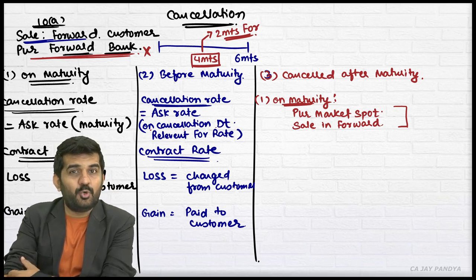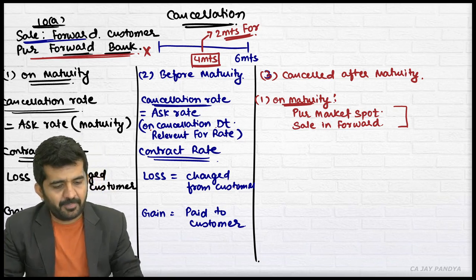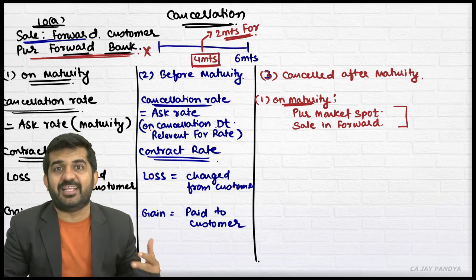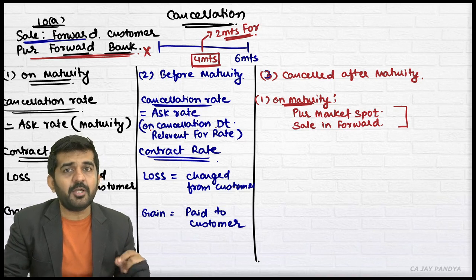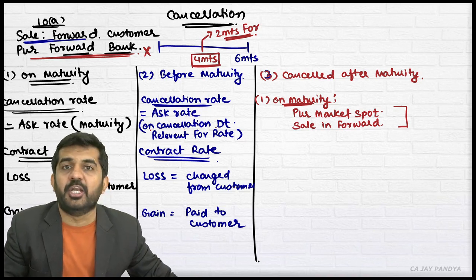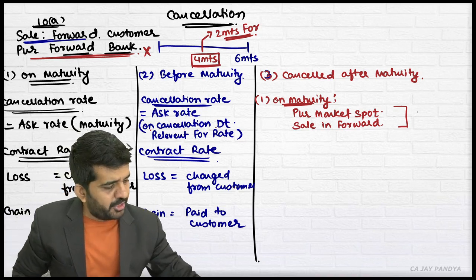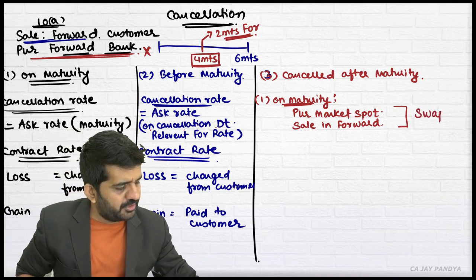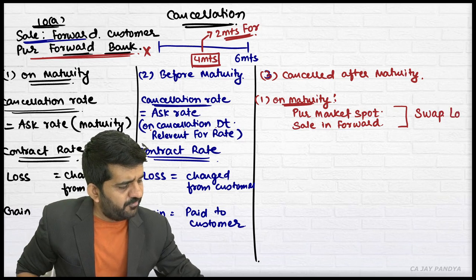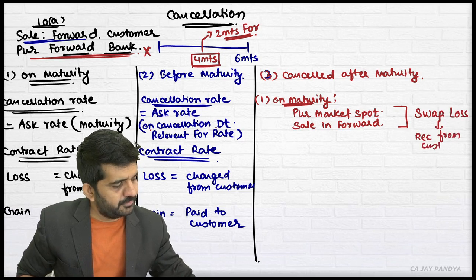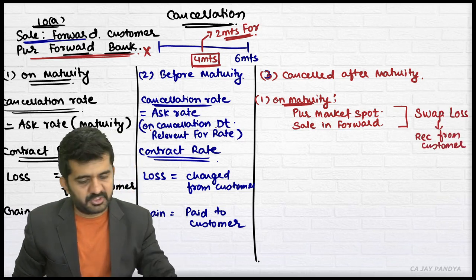When it is sold in forward, try to understand, this customer might come anytime to the bank to sell their dollars. Then what will the bank do? It has already sold in forward, so that risk is hedged. Is it correct? On maturity, the bank will be doing this swap. If there is any swap loss, it is recovered from this customer.